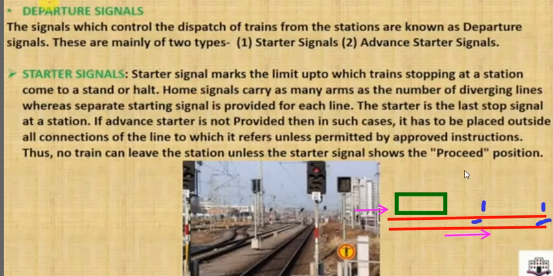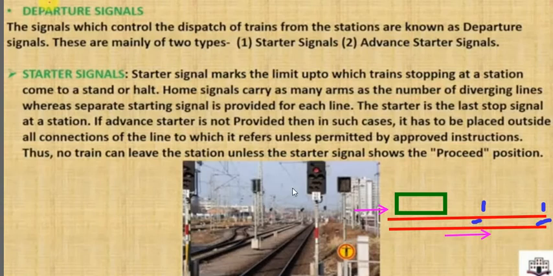So I hope you got this starter signal. Remember one thing, the starter signal is separate for each separate line. For example, for this line, this is the starter signal. For this line, this might be the starter signal. For this line there might be another starter signal. Let's see this last line: no train can leave the station unless the starter signal shows the proceed position. The train cannot leave the station until this starter signal shows the proceed position, meaning a green signal. So this is the starter signal.